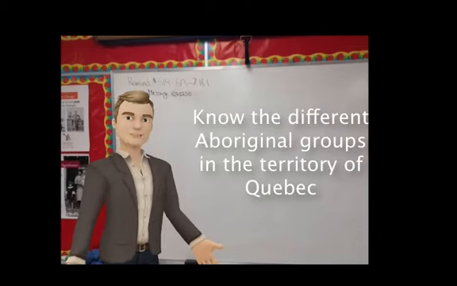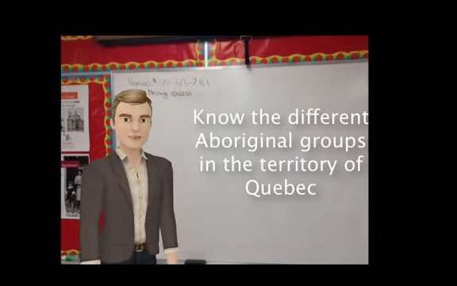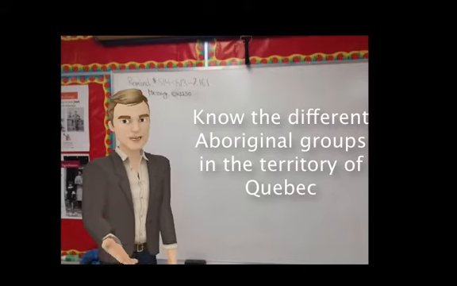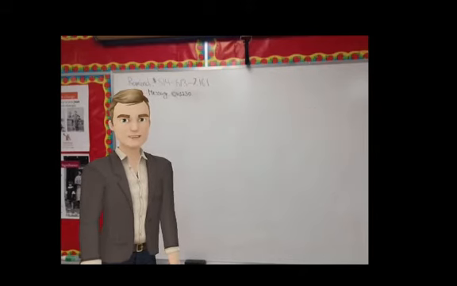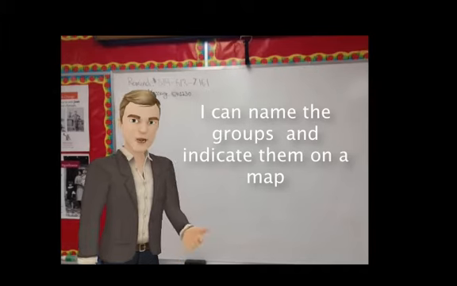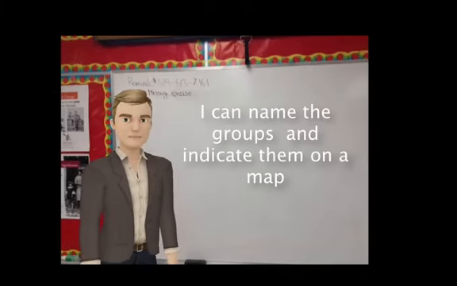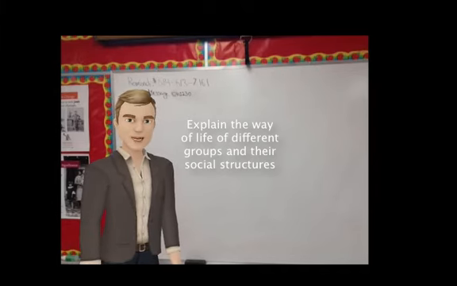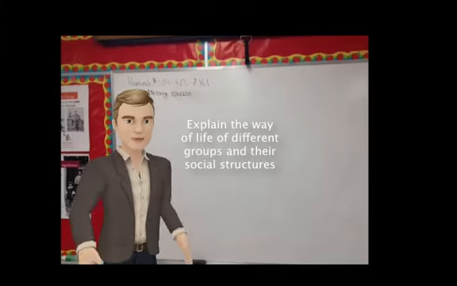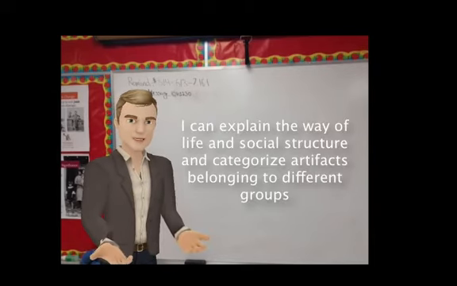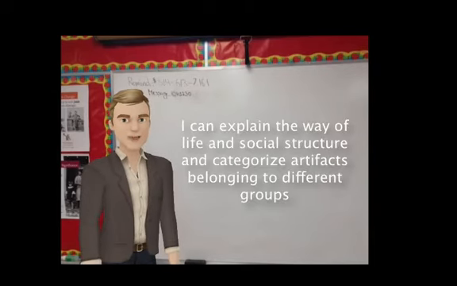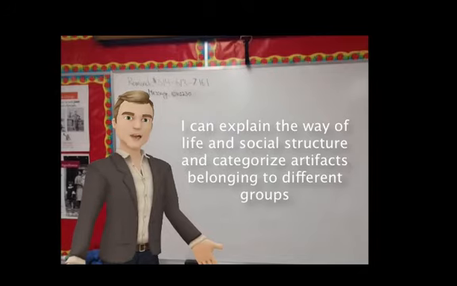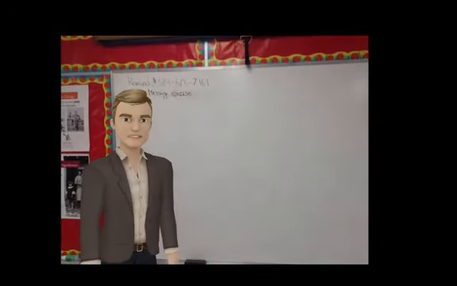map. The second learning intention is to know the different Aboriginal groups in the territory of present-day Quebec. The success criteria is I can name the groups that belong to the different language families and indicate them on the map. And finally, the third learning intention is to explain the way of life of different Aboriginal groups and the social structures. And the success criteria is I can explain the way of life and social structures and categorize artifacts belonging to different Native groups.